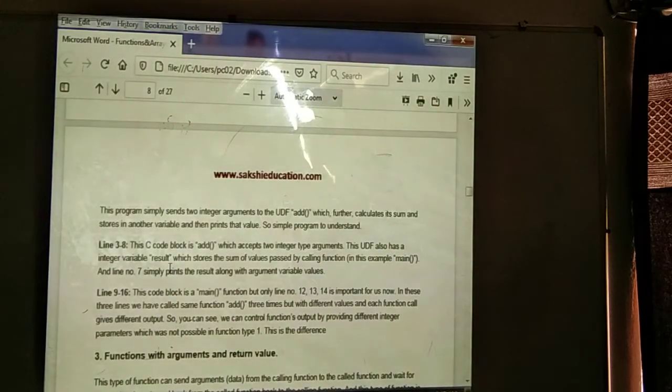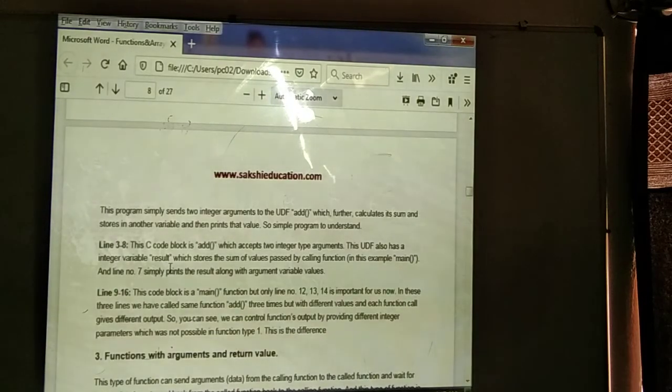This calling function in this example is the main method. Line number 7 simply prints the result along with the arguments. Next, lines 9 to 16, we write the main method. In that, lines 13 and 14 are important to us, because we are calling the add function 3 times there. This is the simple example of a function with arguments and no return value. Means we are not passing any return value and we are passing 2 parameters.